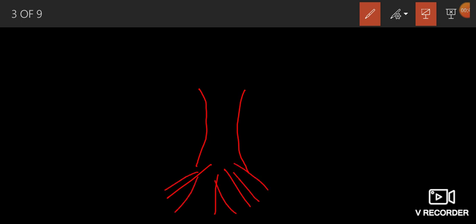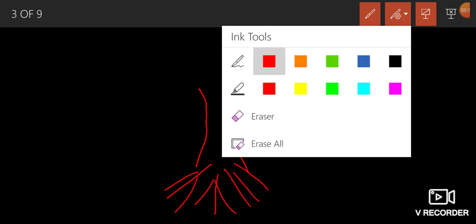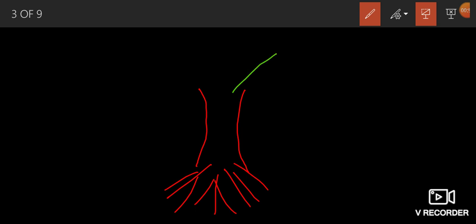See the picture. Plant, it has roots and also shoot system shows leaves.